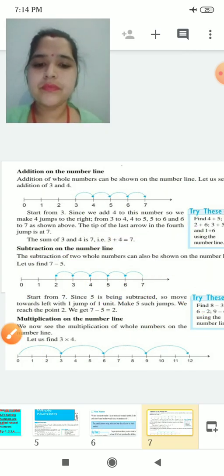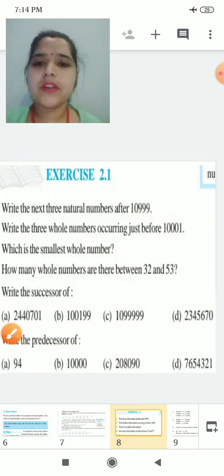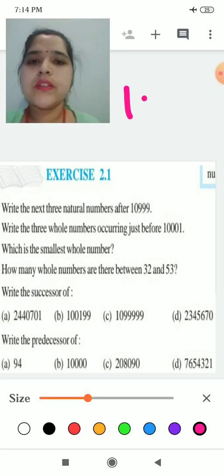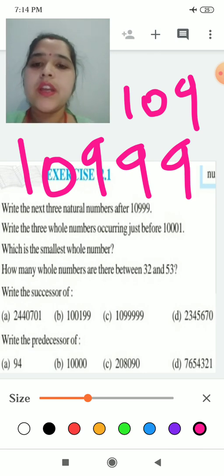Now we will start with our Exercise 2.1. See, it is given: write the 3 natural numbers after 10101, 10909, 10999. This is given to you. It is saying natural numbers.